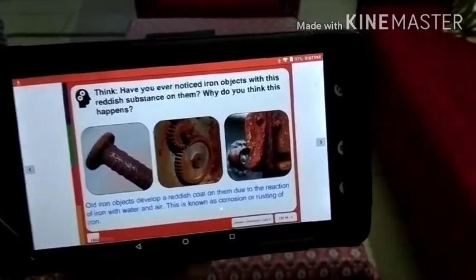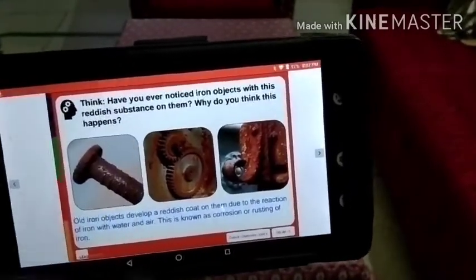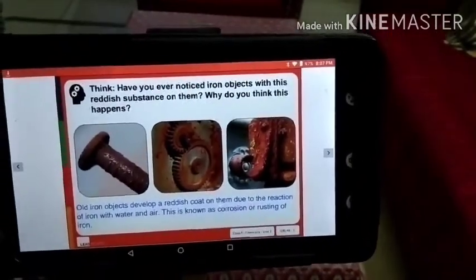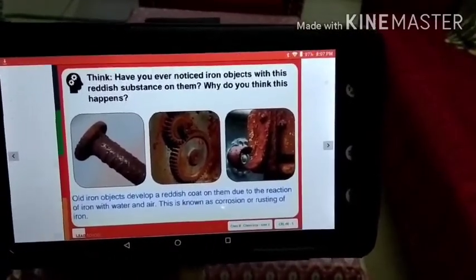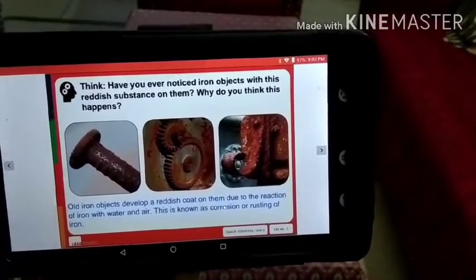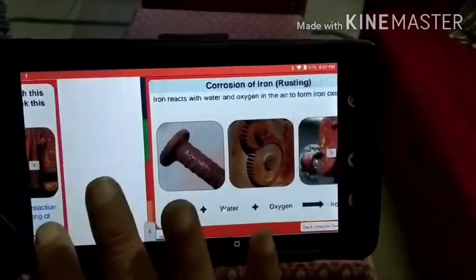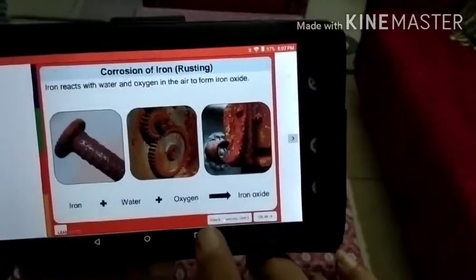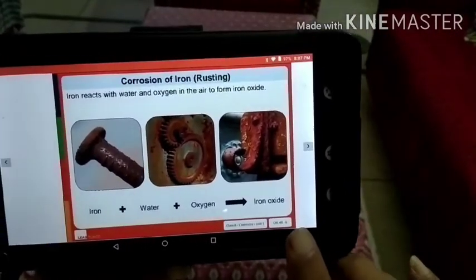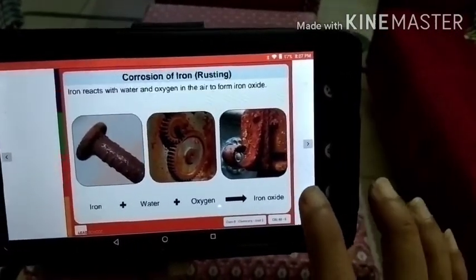Old iron objects develop a reddish coat on them due to the reaction of iron with water and air. This is known as corrosion or rusting of iron, right? Iron plus water plus oxygen gives us iron oxide, which is known as rust, right?